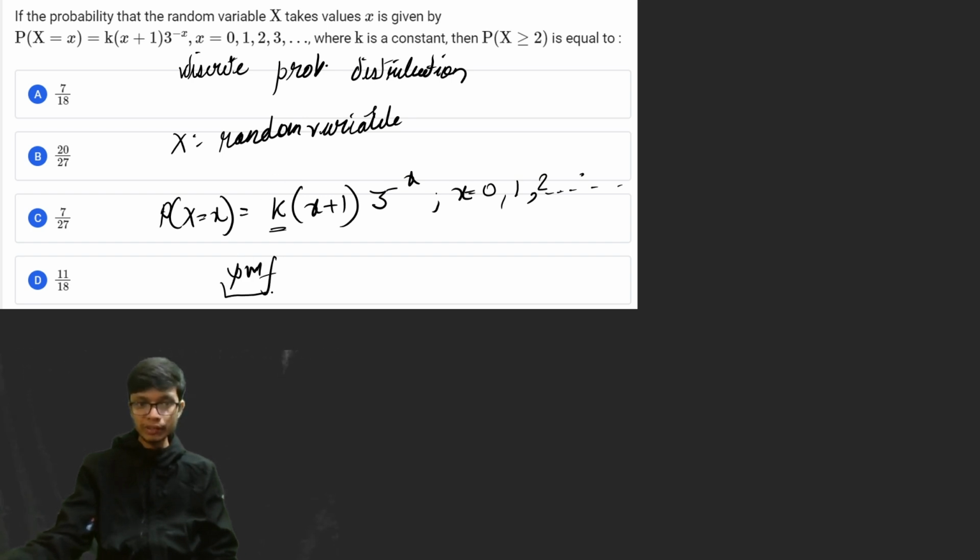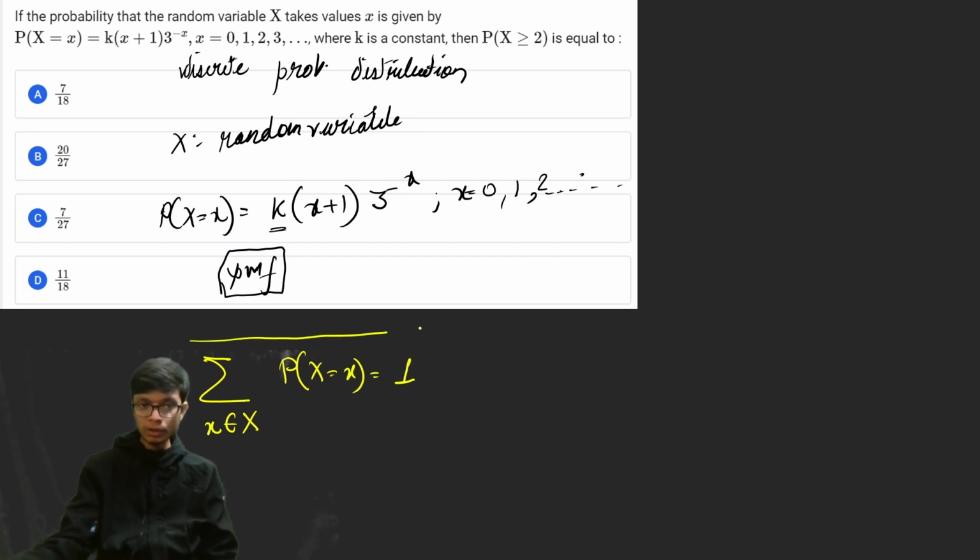Now you must know the definition of PMF. Whenever we have defined the probability distribution or PMF function, you must have studied this particular thing, that is, the summation of all the values of x for x belonging to the sample space, for all the random variable, the summation of the PMF function is equal to 1. So for all the values present in the sample space, if I sum up all the probabilities, the result is going to be equal to 1.